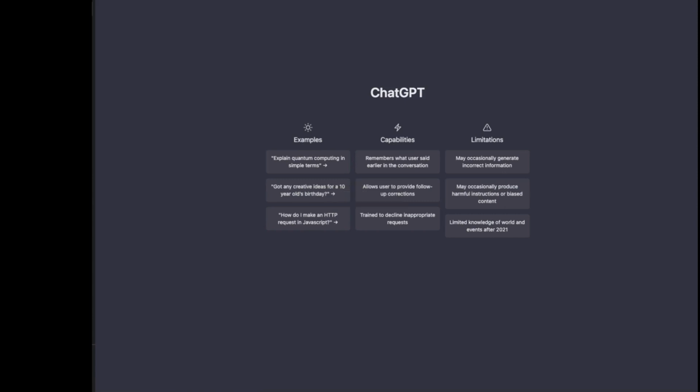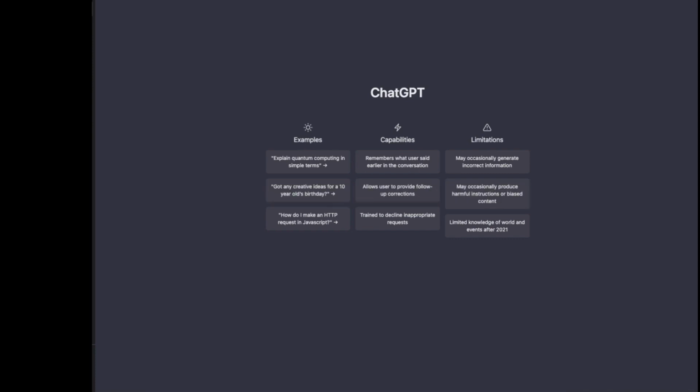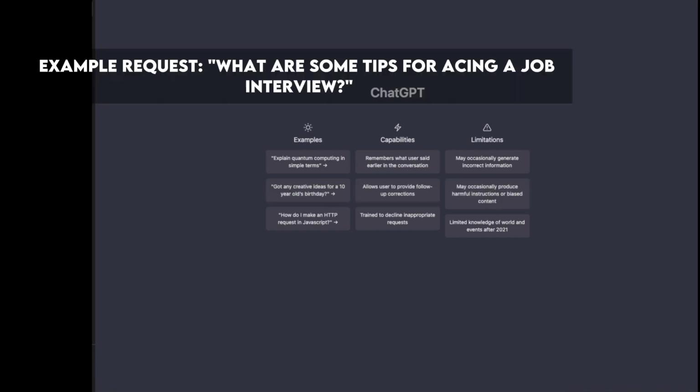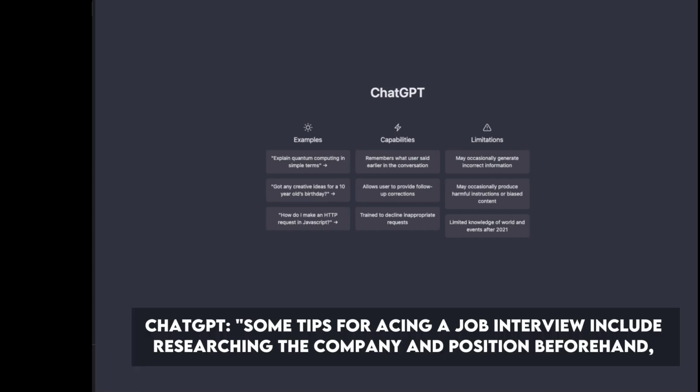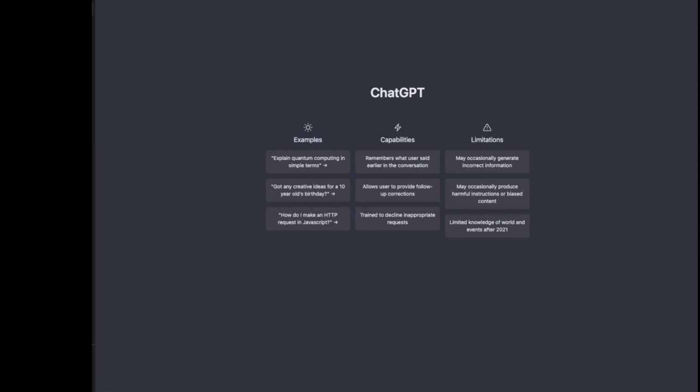Number 28. Generating job search and career advice. Example request: what are some tips for acing a job interview? ChatGPT: some tips for acing a job interview include researching the company and position beforehand, practicing your answers to common interview questions, dressing professionally, and bringing copies of your resume and references.